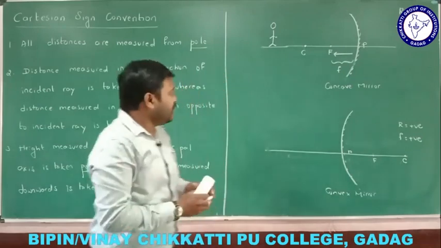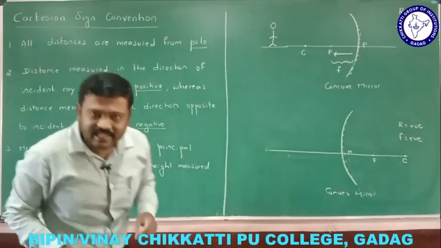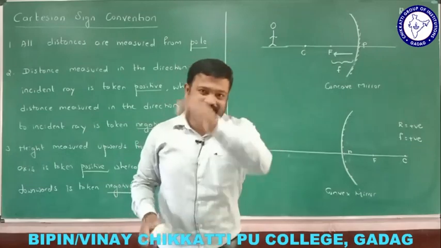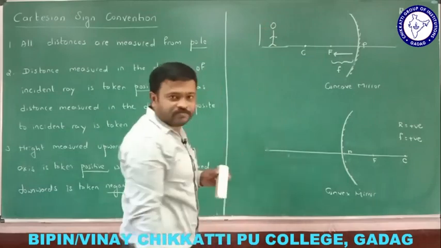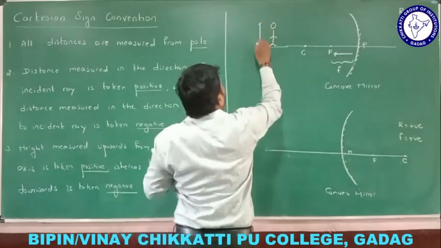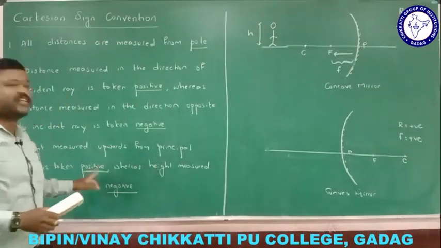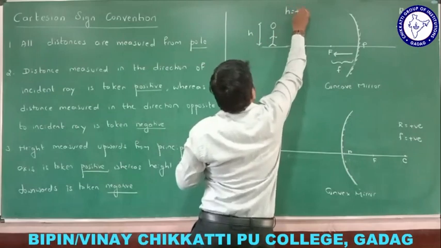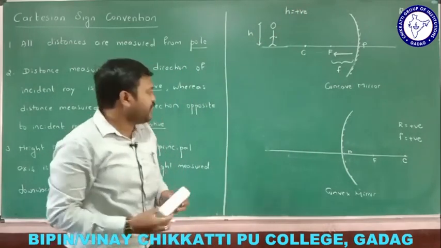Remember, see here, height is measured upwards from the principal axis. Height is always measured from the principal axis, right? From the principal axis means like this. This is the height measured. So this is the height here. If the height is measured upwards from the principal axis, then it is taken positive, and here the height is taken positive. The object is in this direction.